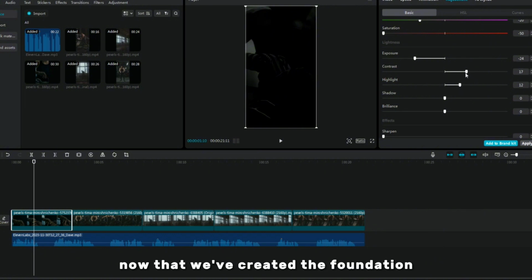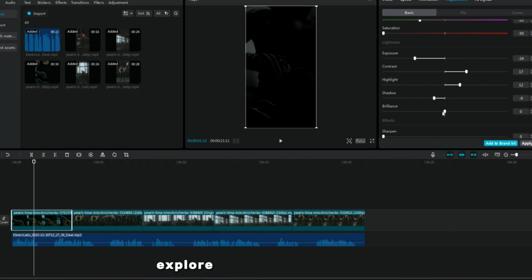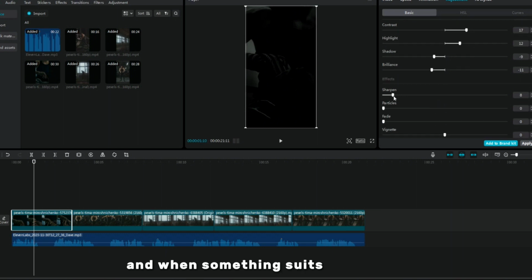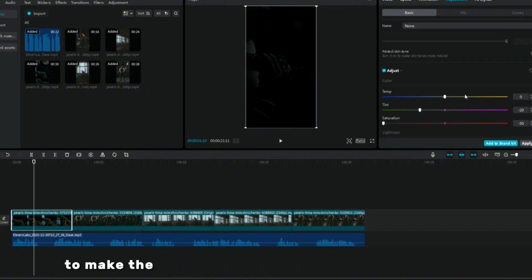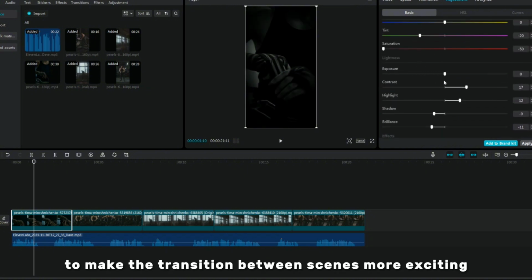Now that we've created the foundation, it's time to experiment with different effects. Explore the available options, and when something suits your taste, just drag it over your video. Add colorful transitions, such as, for example, the transition to the left, to make the transition between scenes more exciting.